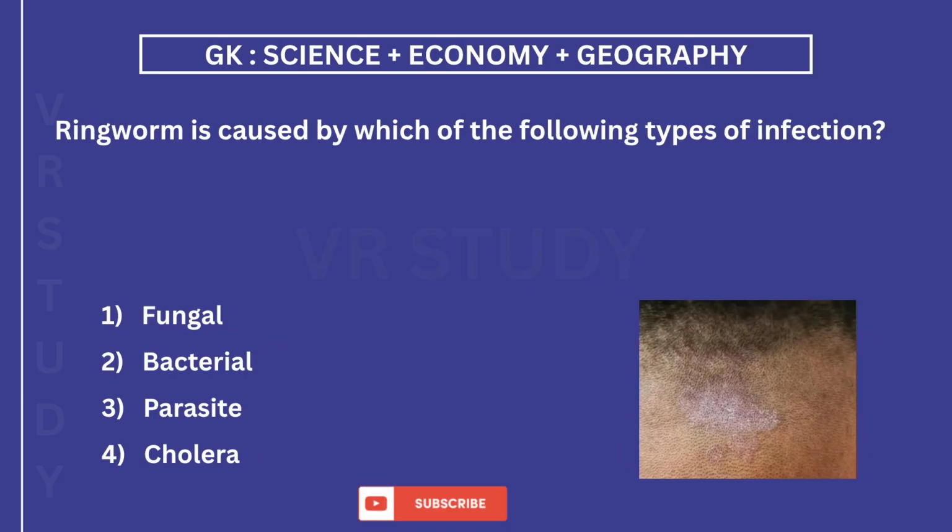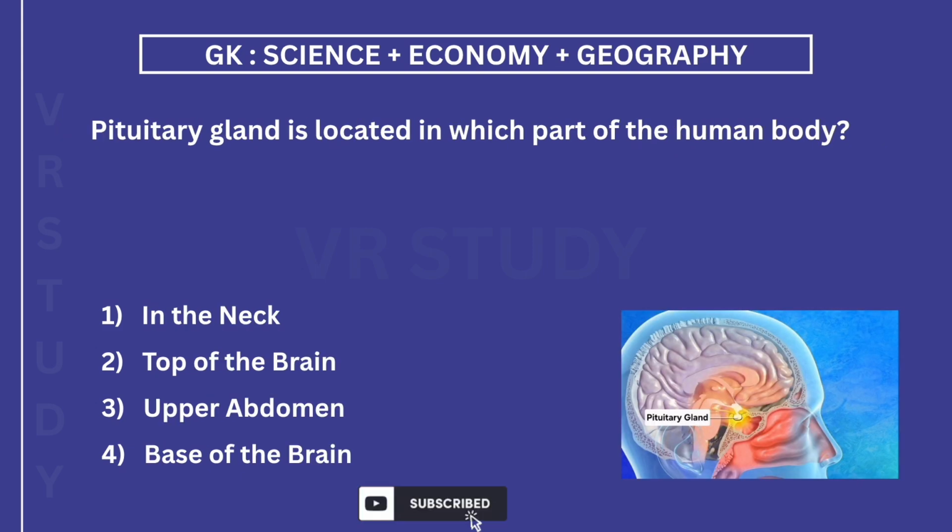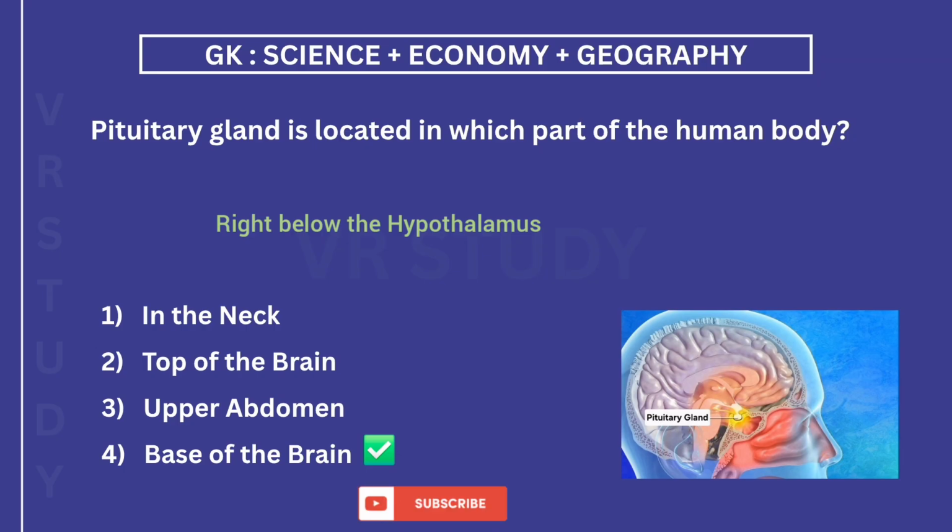Ringworm is caused by which of the following types of infection? The answer is 1. Fungal infection. Pituitary gland is located in which part of the human body? The answer is 4. Base of the brain, right below the hypothalamus.